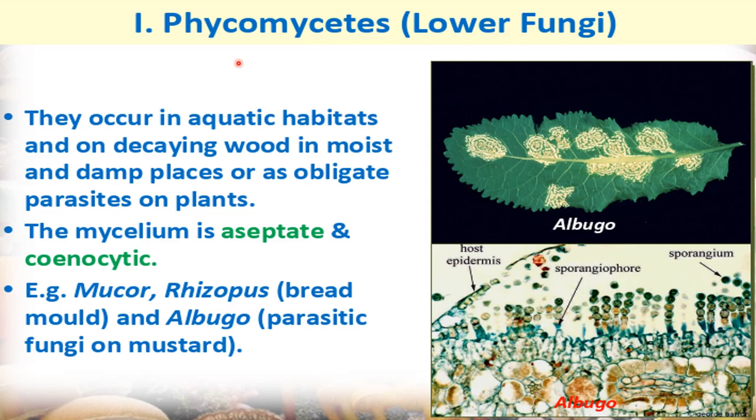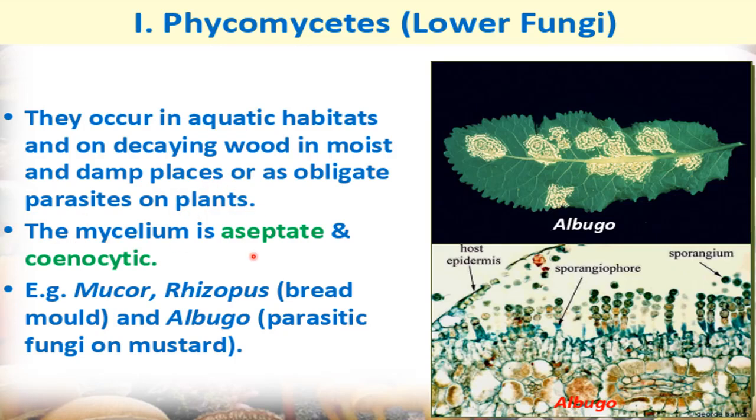Now let's start with the first, phycomycetes. Phycomycetes are also called lower fungi because of their comparatively simpler structure. They occur in aquatic habitats and on decaying wood in moist and damp places. So what is their habitat? Aquatic conditions, meaning they can be found in water, on decaying wood, in moist and damp places, or as obligate parasites on plants. So these can cause diseases in plants.